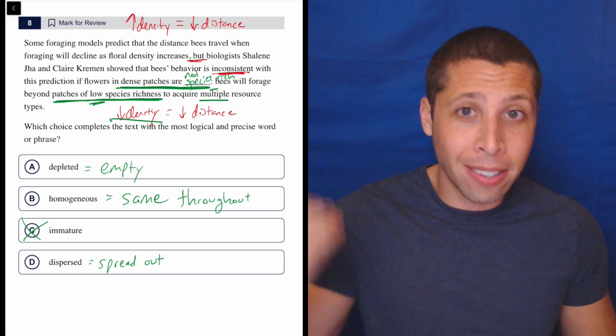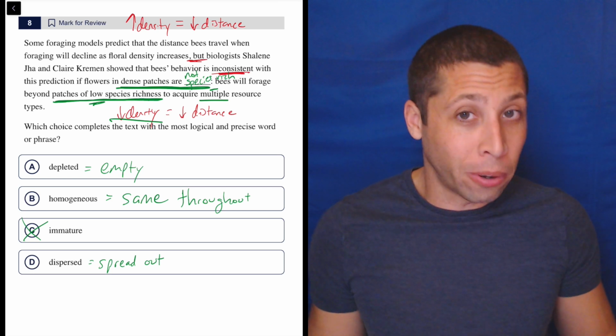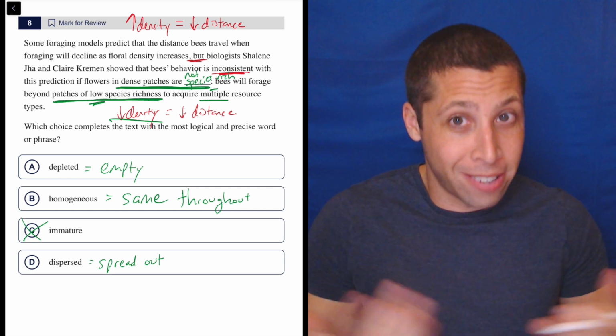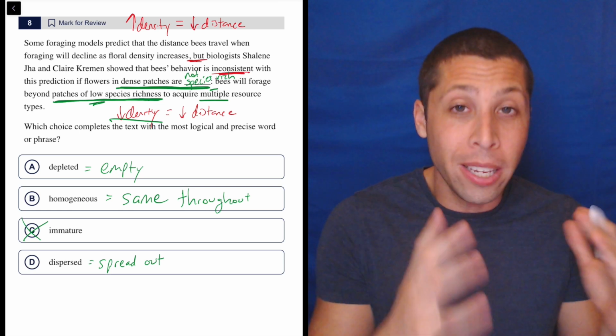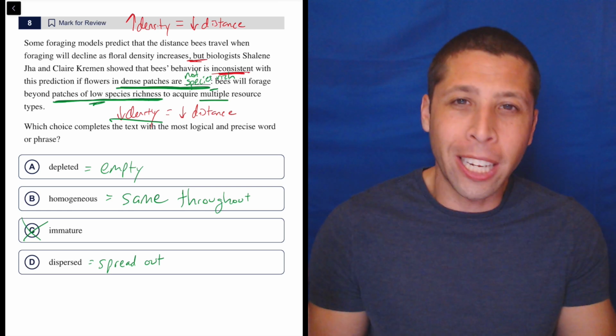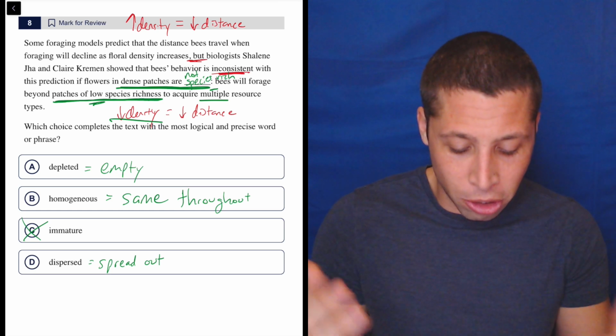How could a dense patch be spread out? It's not dense anymore if it's dispersed. It is now not dense, right? These are opposite ideas. So even just putting that word in the blank and looking at the few words around it, it doesn't make any sense. The dense patches are dispersed.